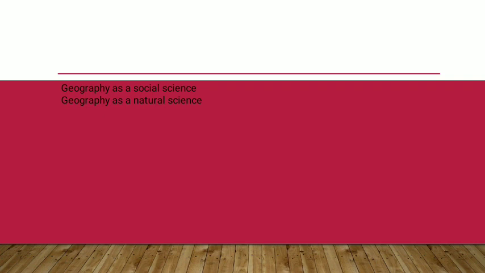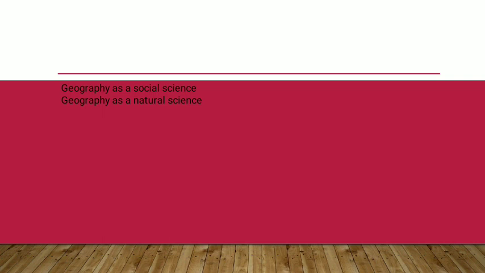So yeah, then let's talk about the main thing in this first chapter, which is the differentiation between geography as a social science and geography as a natural science. Now, in class 11, we are doing geography as a natural science. In class 12, we'll do geography as a social science. What is the difference? Social science combines subjects like economics, social science, and human geography, and all of your social geography, and then your rural population, urban population, how your infrastructure is going, tourism, what industry you're working on. That is social geography that we don't have to consider for now.